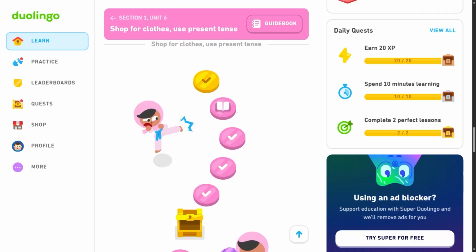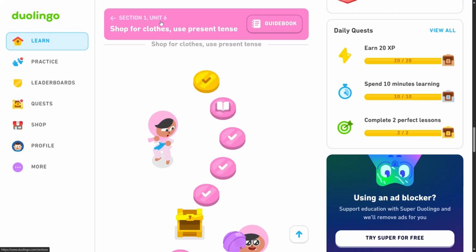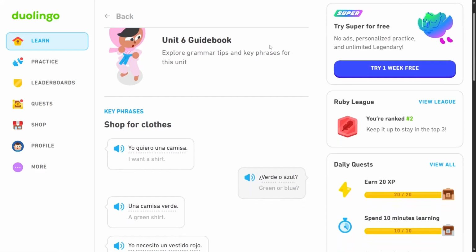This is a video for English speakers who want to learn to read, write, and speak Spanish. And in this video, we are starting with Lesson 1 of Section 1, Unit 6 in the Spanish language Duolingo tree. This is shop for clothes. Use present tense, so we're adding a couple of things in this unit. Let's have a look at the guidebook since we're just starting off. See what we're into. Unit 6 guidebook.